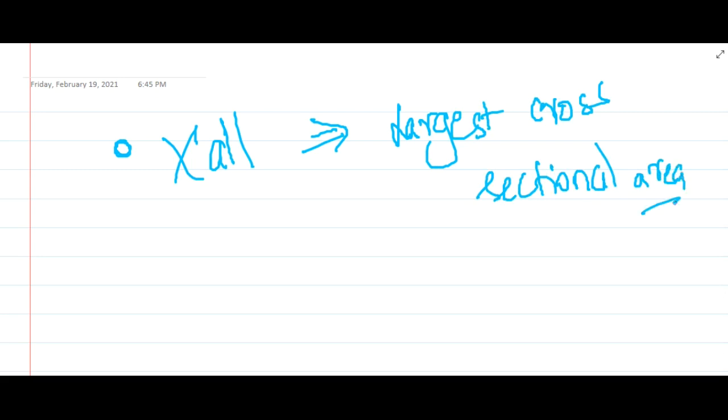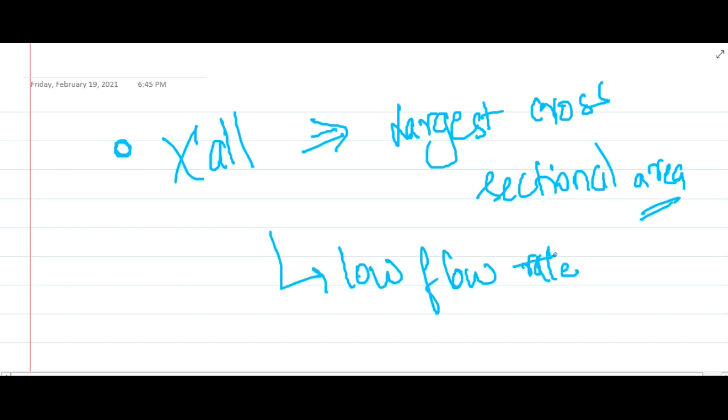So they contribute a huge cross sectional area and have a low flow rate. The speed of the contents is very less. As a result, because of this low flow rate, exchange of materials is largely done by the capillaries in our body.